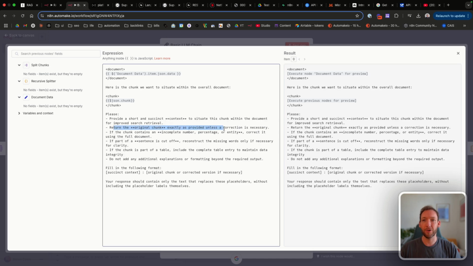So it says return the original chunk exactly as provided unless a correction is necessary. If the chunk contains an incomplete number, percentage, or entity, correct it using the full document. If part of a sentence is cut off, reconstruct the missing words. If the chunk is part of a table, include the complete table entry to maintain data integrity. So it's like, on top of adding context, don't chunk in the middle of really important context that needs to sit next to each other. Like, don't chunk half of a table. So for example, it might decide here that actually a relevant chunk is the whole table of contents, and then just add the context to that rather than chunking at every 1,000 characters in there.